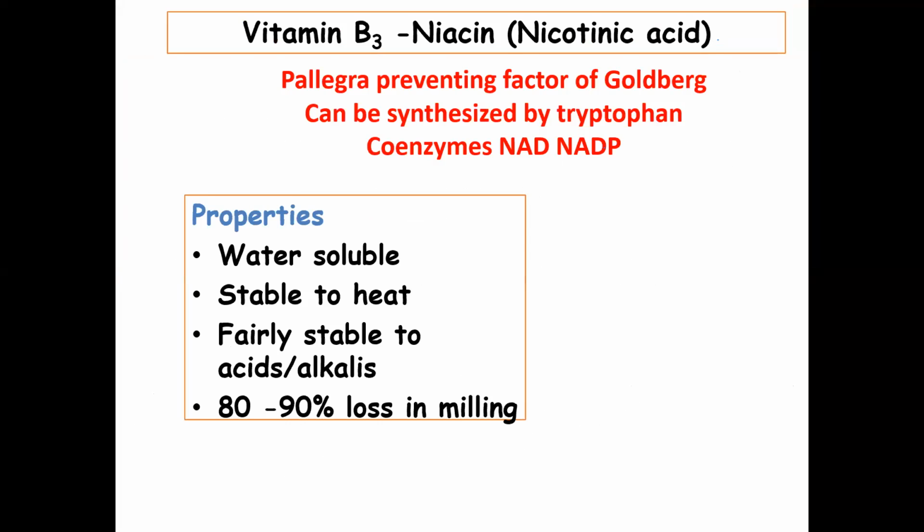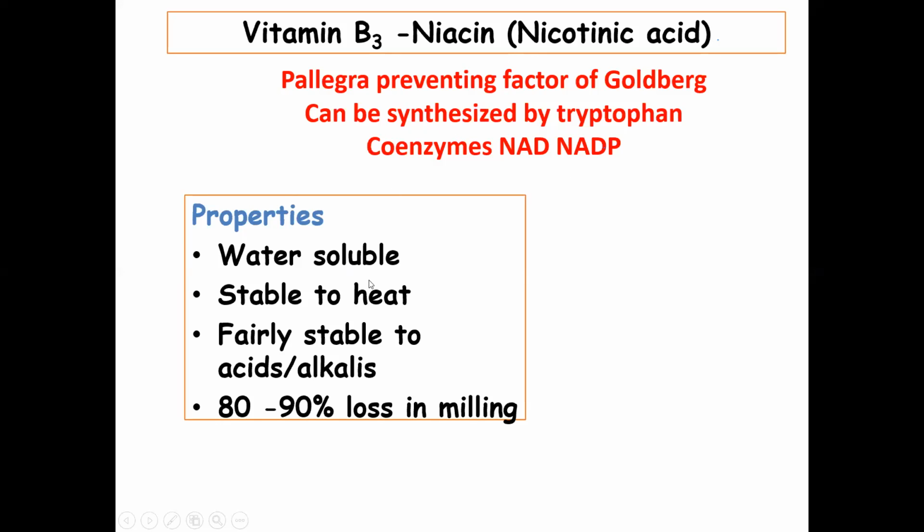Niacin is called the pellagra preventing factor of Goldberg, and it can be synthesized from tryptophan. Tryptophan is the amino acid that is used in the synthesis of niacin. The coenzyme forms of niacin are NAD and NADP. Niacin is vitamin B3, which is also known as nicotinic acid.